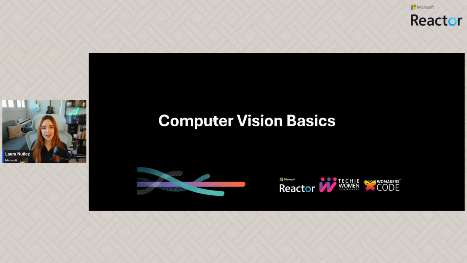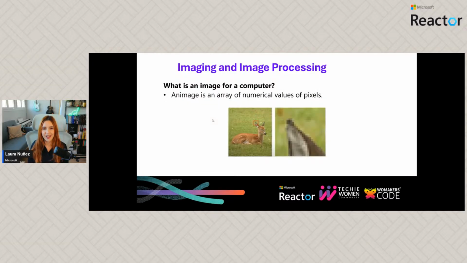Let's start with the computer vision basics. So, where is all this coming from and how does it work? For that, I would like us all to understand what an image is. What is an image for a computer? How does it actually look when it's a computer looking at it?